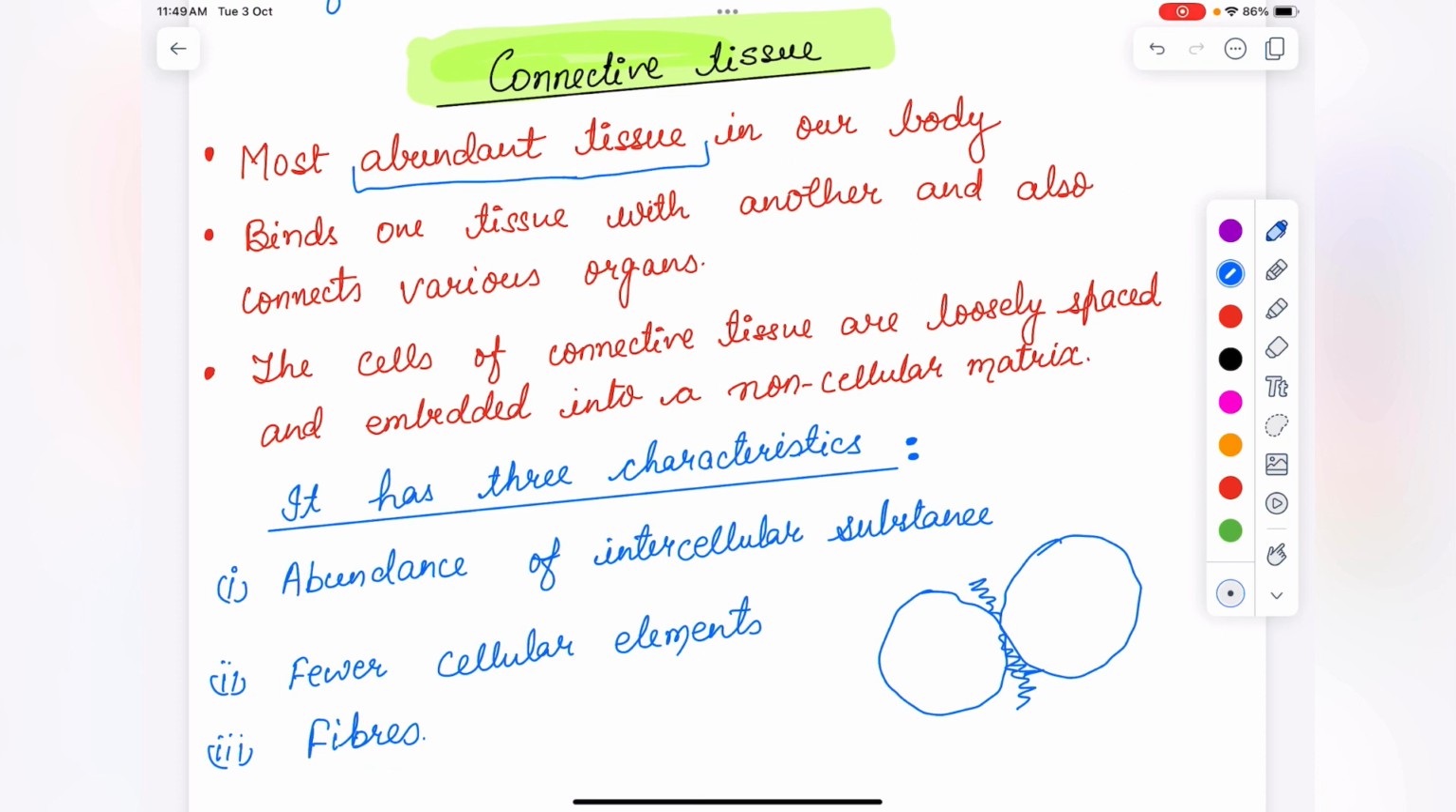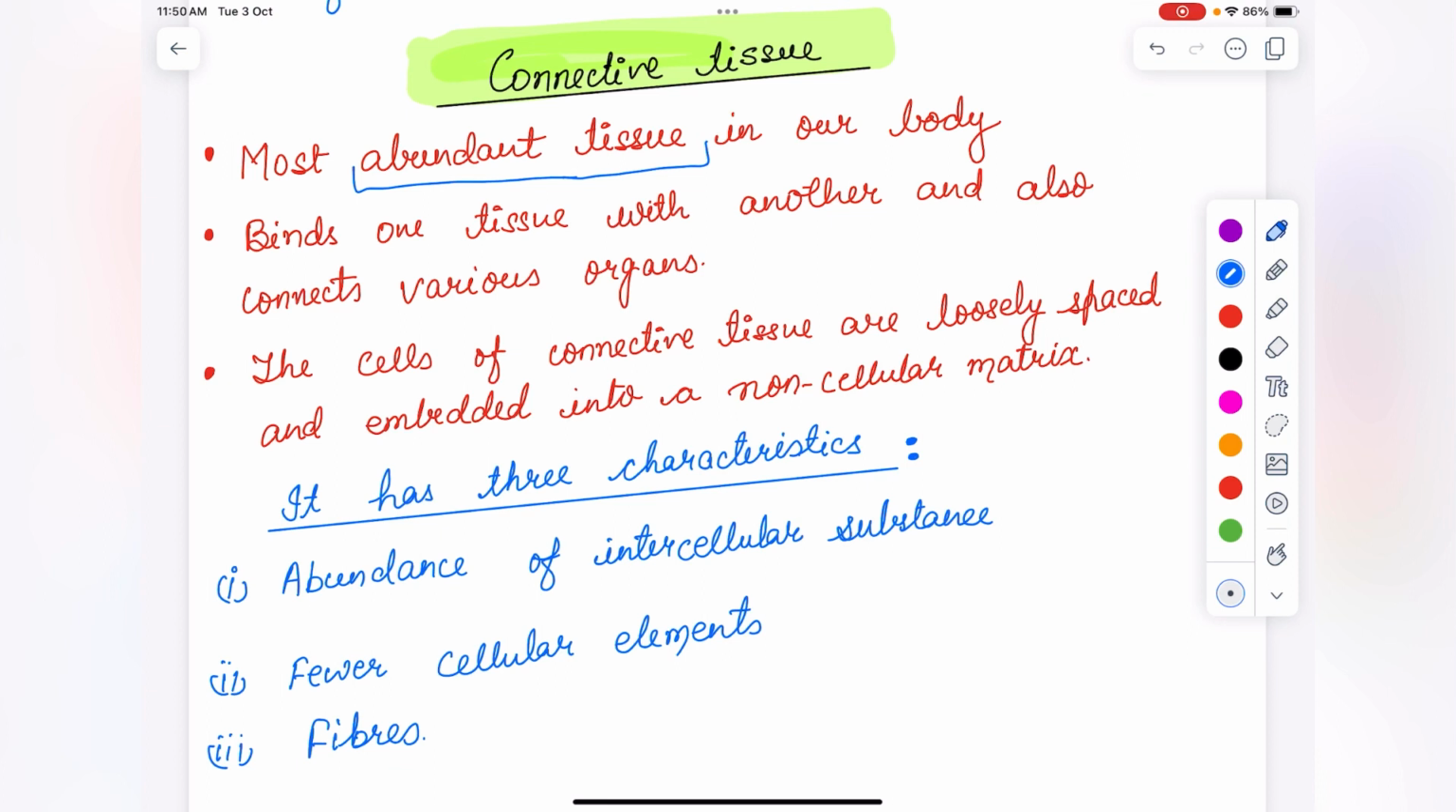If we talk about the digestive system, digestive system में what is there? Buccal cavity is there, esophagus, stomach, liver, small intestine, large intestine is there. It will connect all the organs together and form an organ system.